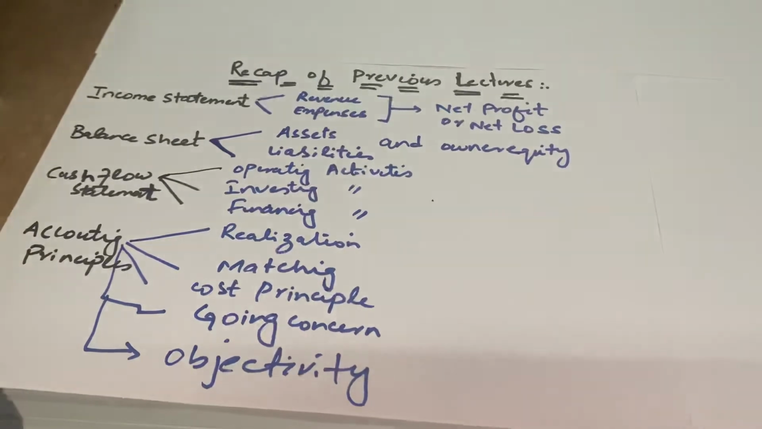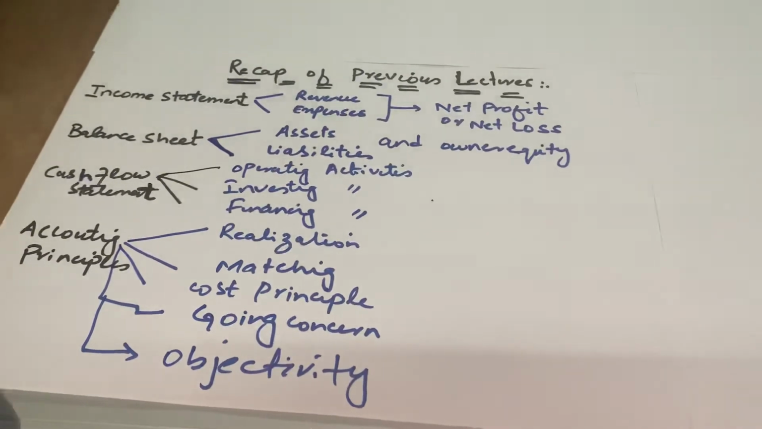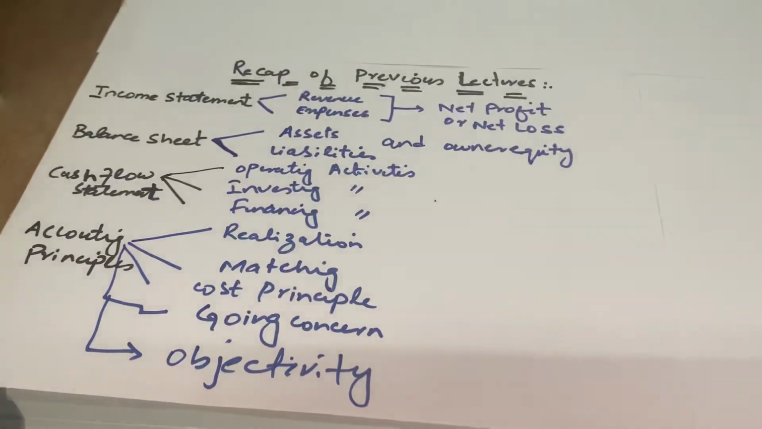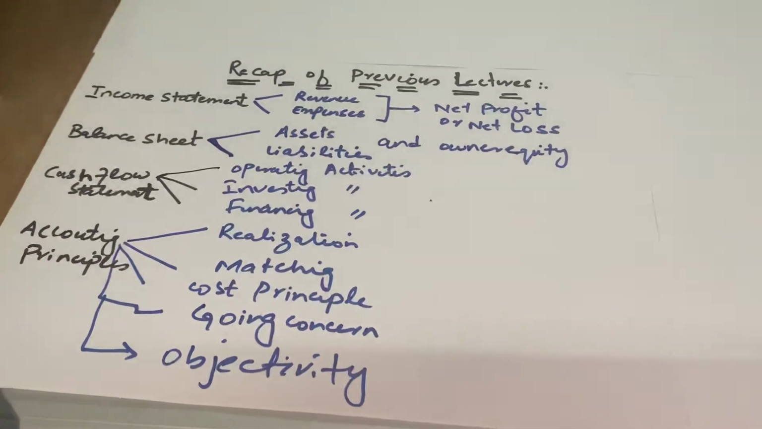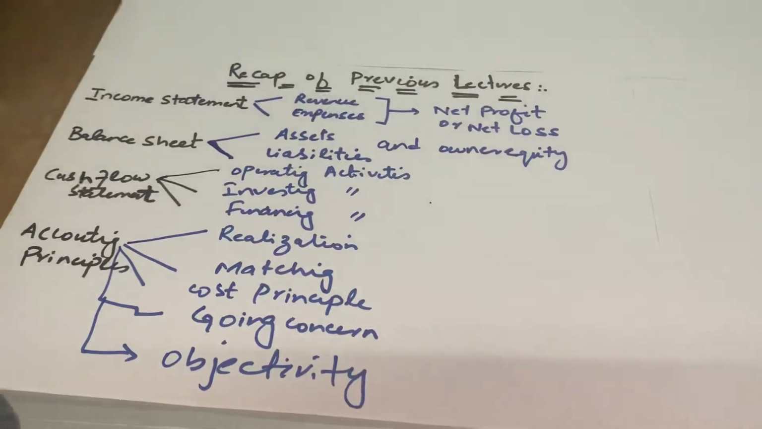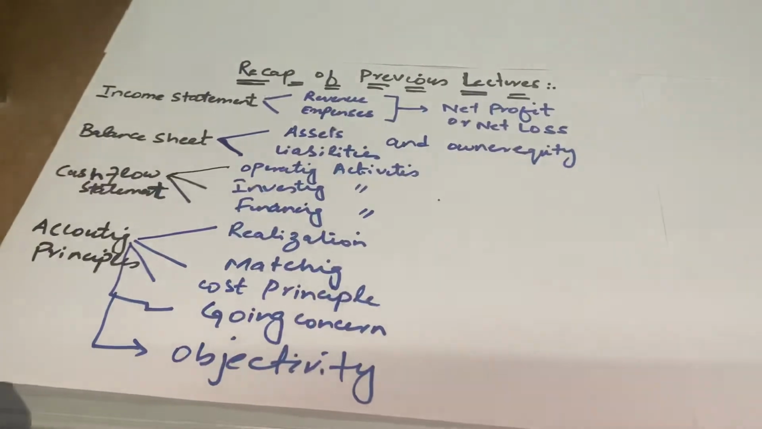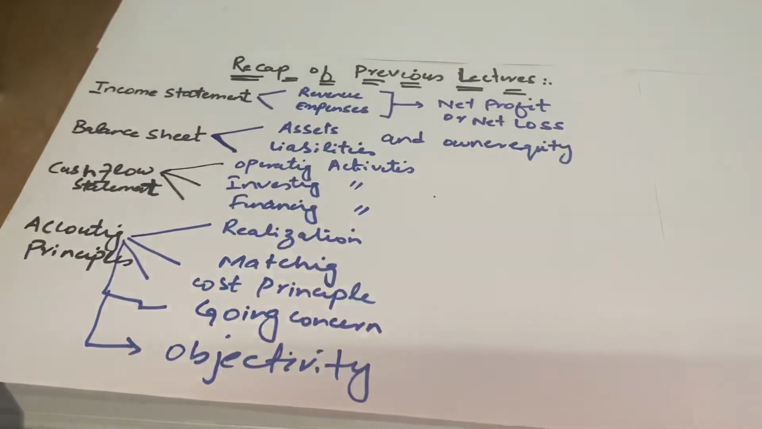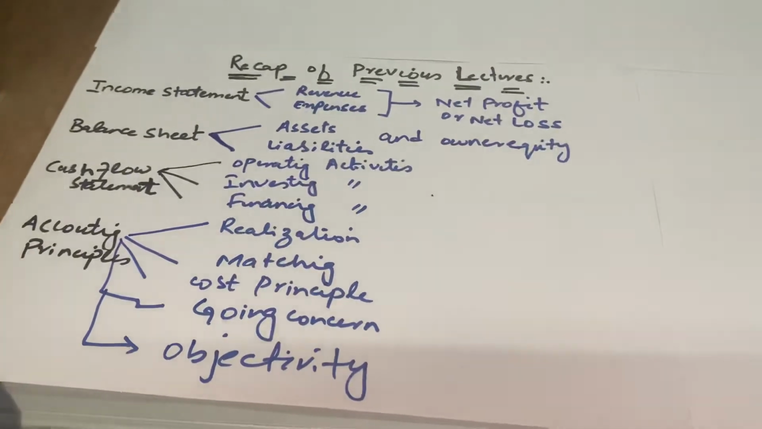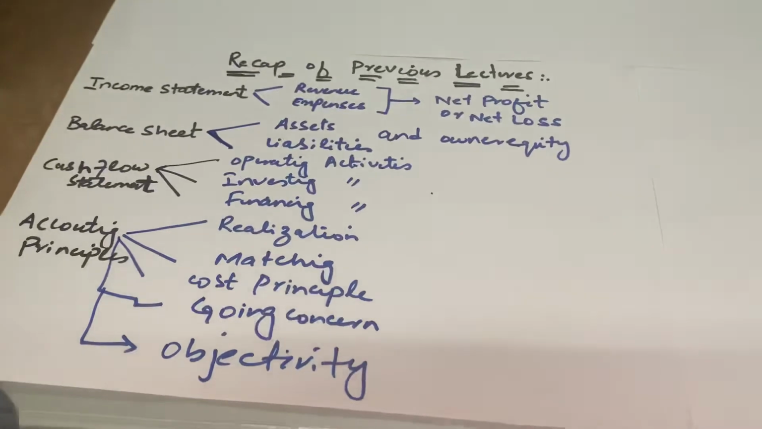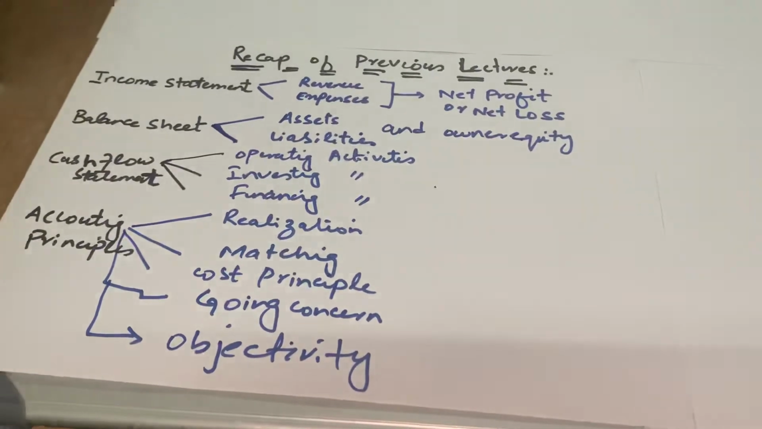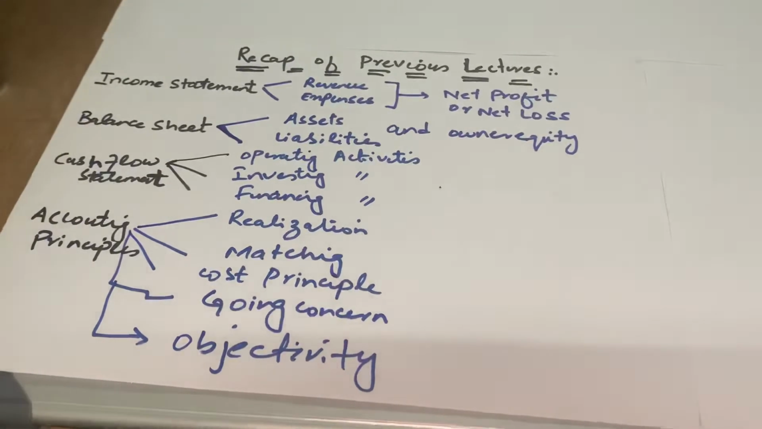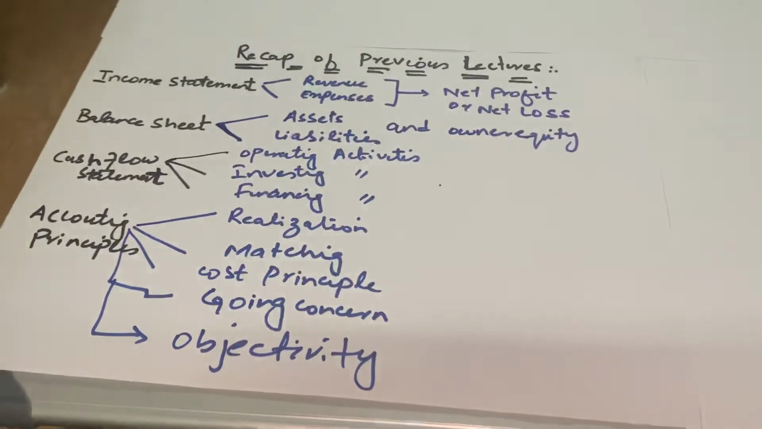The cost principle indicates that all your fixed assets should be reported in your balance sheet at their cost. By cost we mean historical cost. Cost means the cost that you paid to acquire that asset, not the cost which the asset has today. Going concern: we assume that a business is a going concern. It will likely continue for an indefinite period of time. There is no intention to close or liquidate that business.